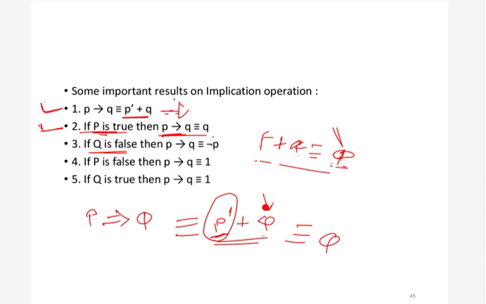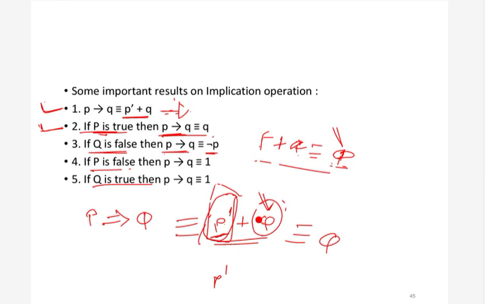If p is false, then what will happen? If p is false, then this thing will become true, and true plus anything will become true. So if p is false, then this thing will become true, and if q is true, then this thing will become true. Using this you can prove it, or you can intuitively understand this.